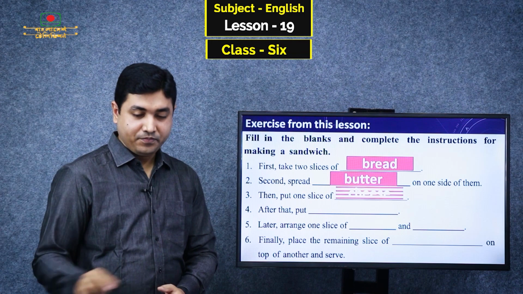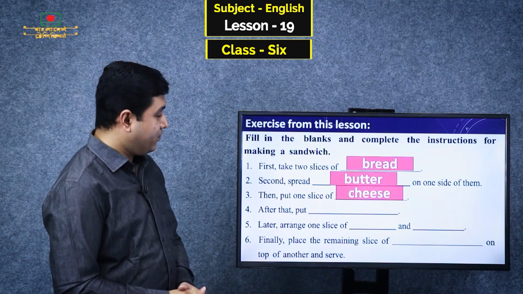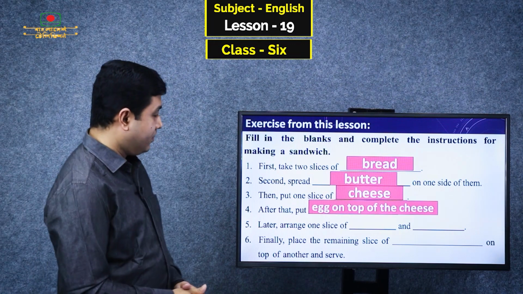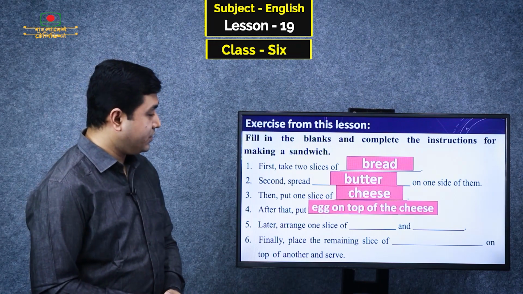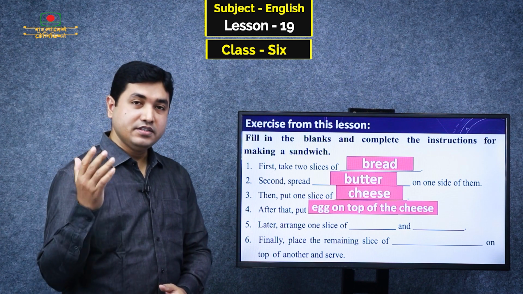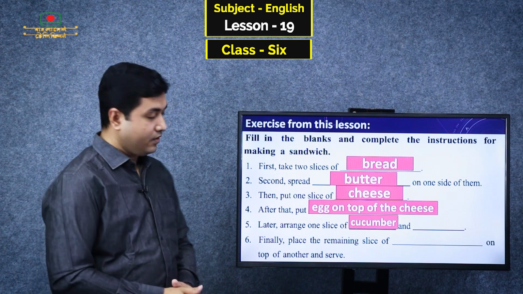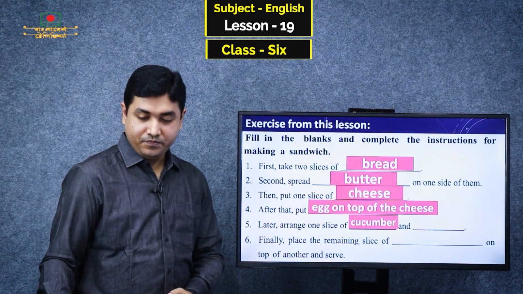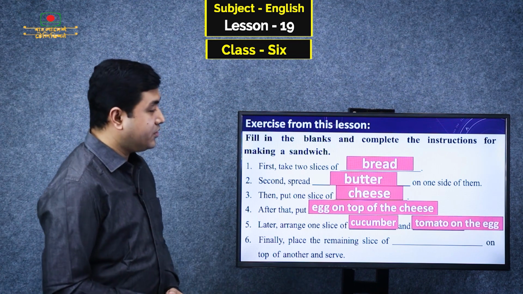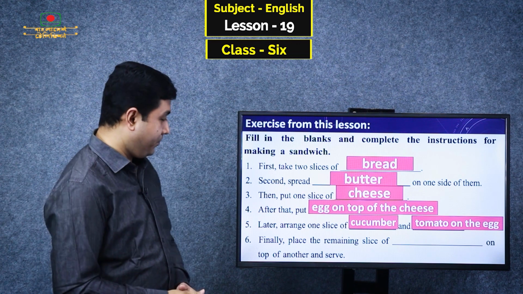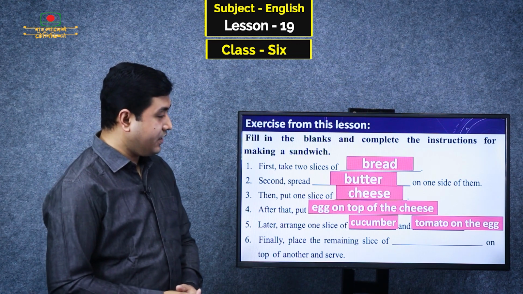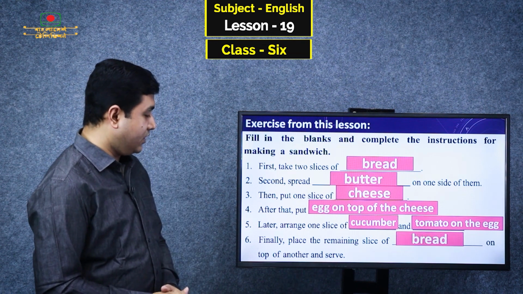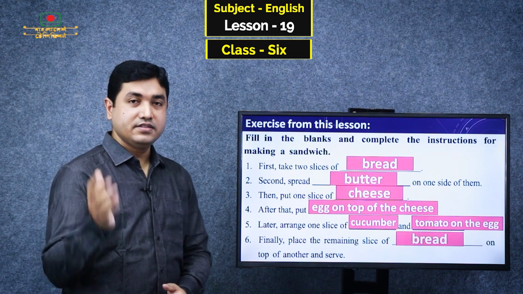Number 3, then put 1 slice of cheese. Number 4, after that put egg on top of the cheese. Number 5, later arrange 1 slice of cucumber and tomato on the egg. Finally, place the remaining slice of bread on top of another and serve.